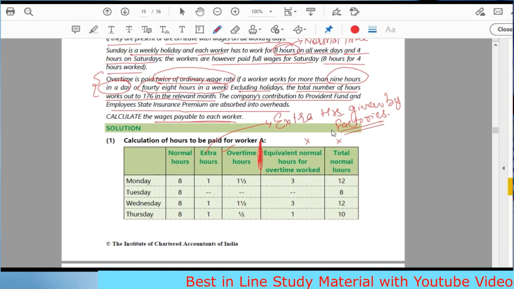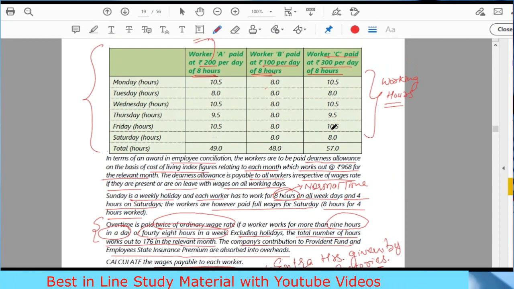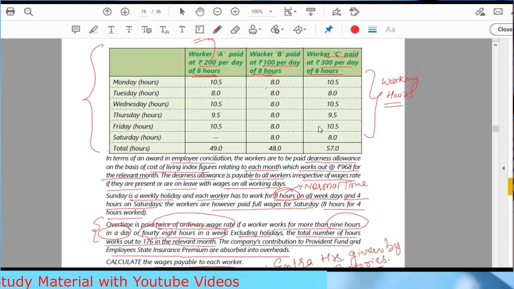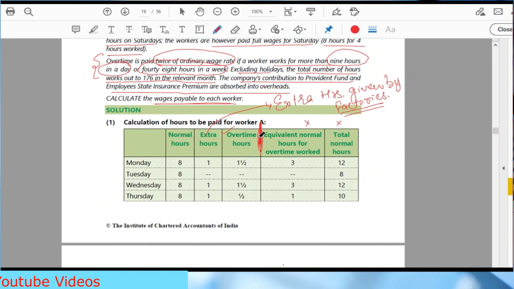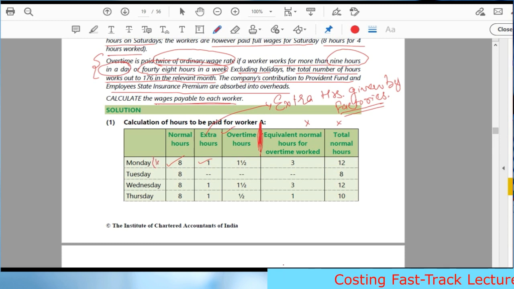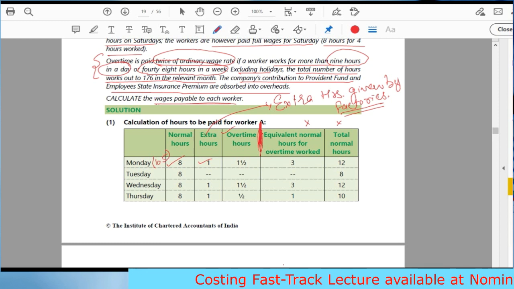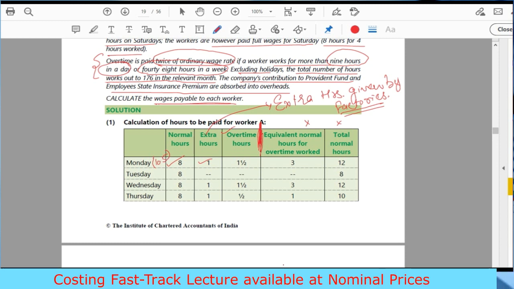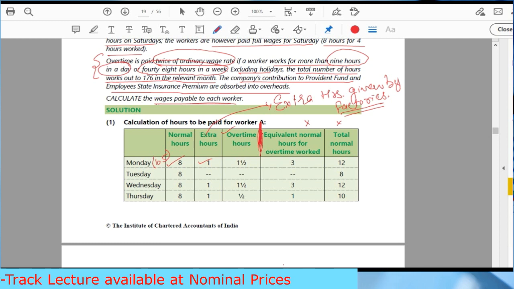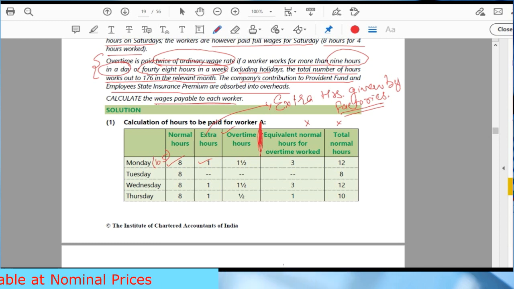Now on Monday, A is working for 10.5 hours. Out of this 10.5 hours, 8 is normal hours. 1 is the extra hour, because up to 9 hours we are not paying him overtime.